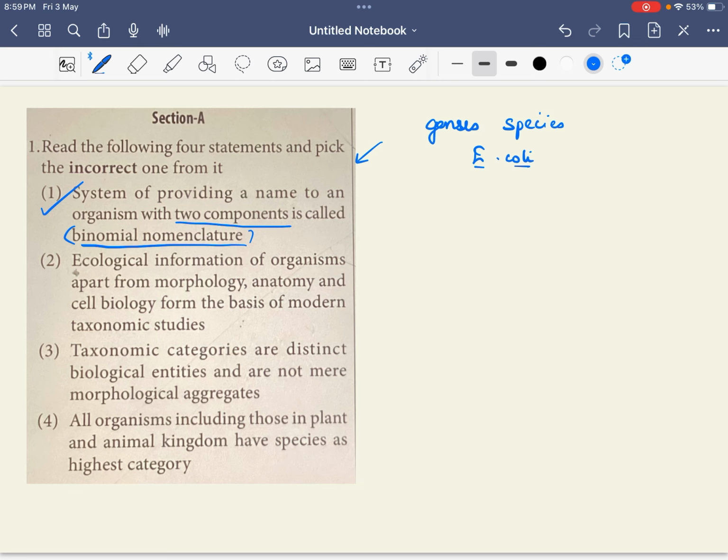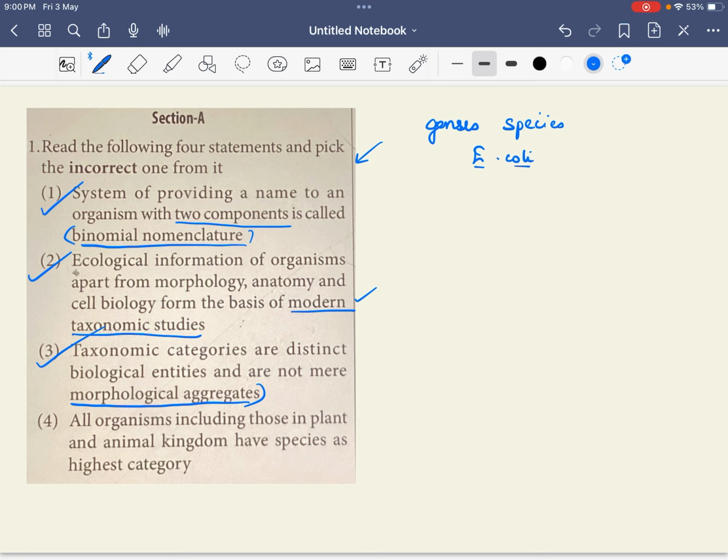Ecological information of an organism, apart from morphology, anatomy and cell biology, forms the basis of modern taxonomic studies. True. We take ecology into consideration in modern taxonomic studies. The statement is also correct. Next statement: taxonomic categories are distinct biological entities and not mere morphological aggregates. It's a straight NCERT statement, so that statement is also true.